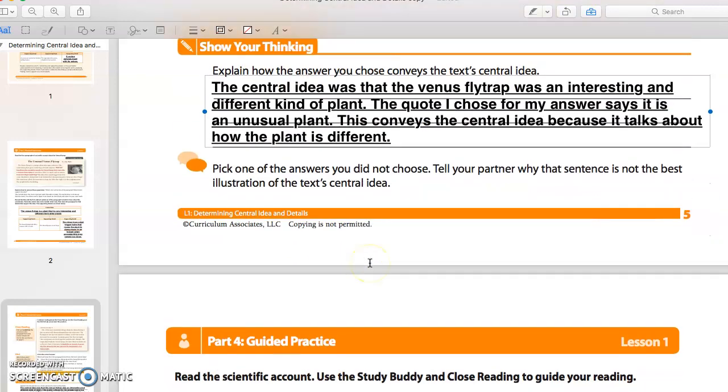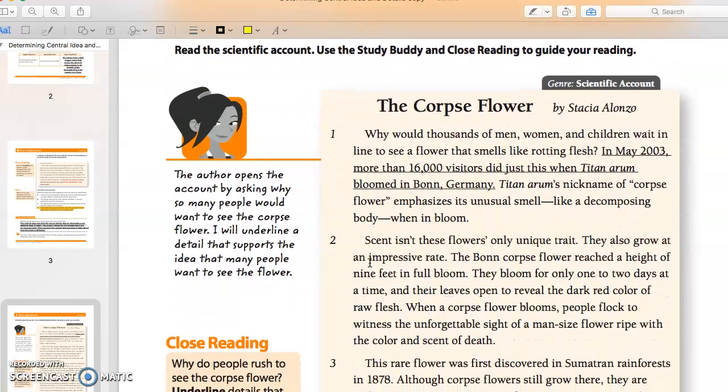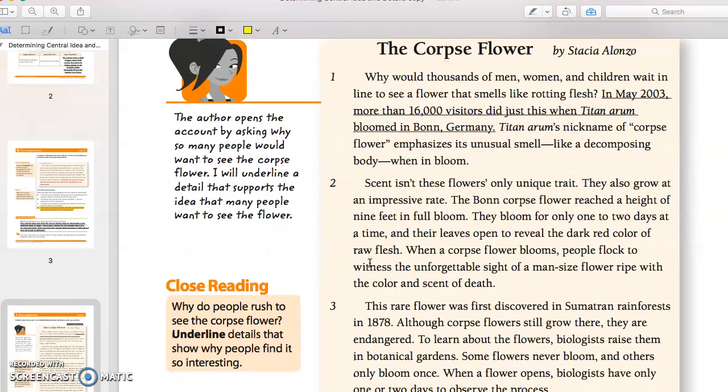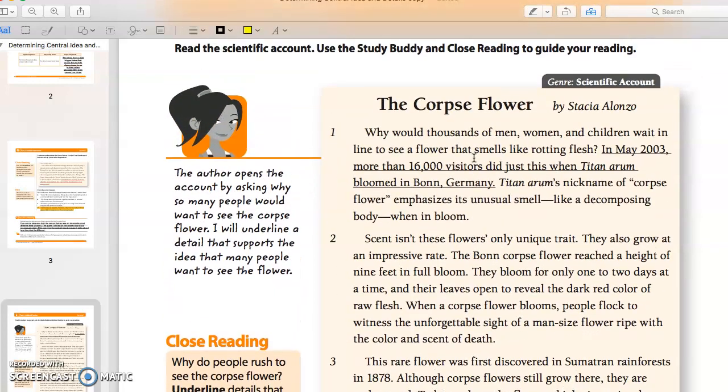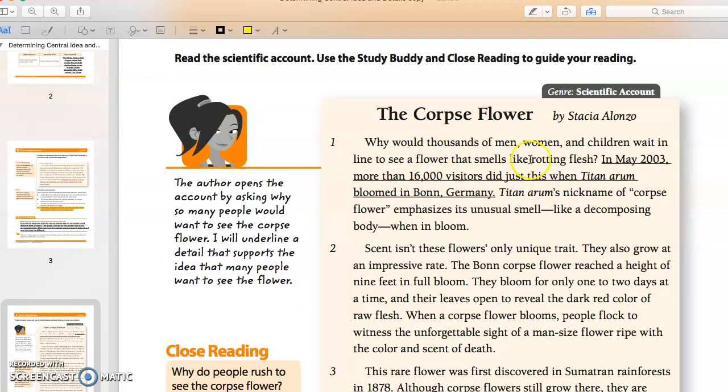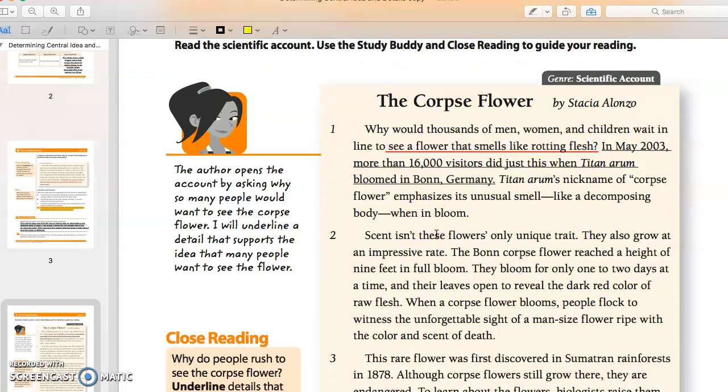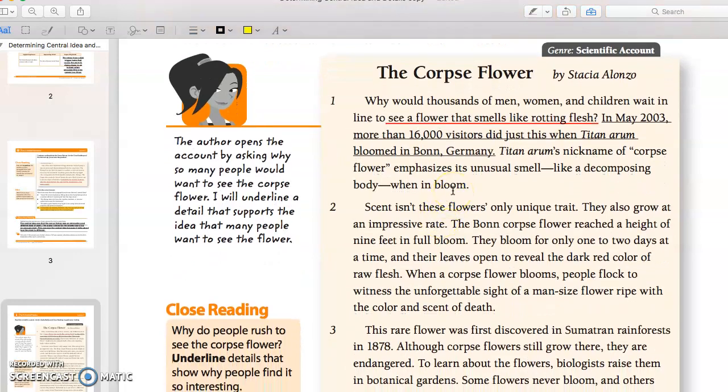Okay, so it says, read the scientific account, use a study buddy and close guiding for your reading. So basically, as I go through it, they open by asking why so many people want to see a corpse flower. Awesome. We get to underline a detail about why people would want to see a corpse flower. Why would they wait to see a flower that smells like rotting flesh? Well, there's the reason right there. They're waiting to see something that smells like rotted flesh. That's crazy awesome, and it shows why they want to see it. They want to smell it. They want to see, does it really smell like rotting flesh?